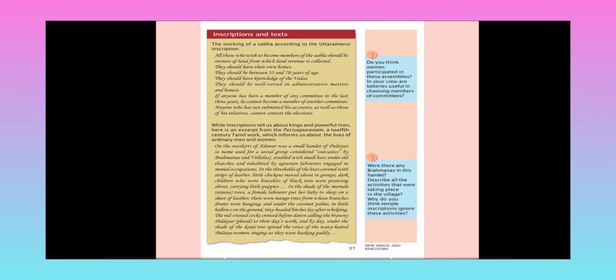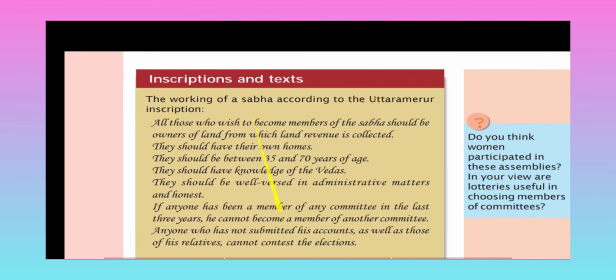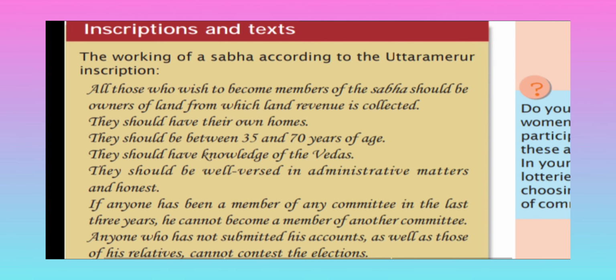Now here is given the inscription and text. Whatever inscriptions were written at that time, here one inscription has been given as a case study. The working of the Sabha according to the Uttaramerur inscription. All those who wish to become members of the Sabha should be owners of land from which land revenue is collected. Means whoever is a member of this Sabha should have land, meaning the king has granted land to them.